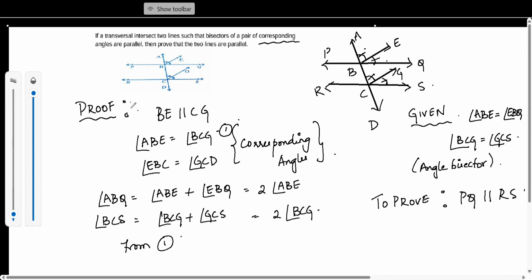So automatically ABQ and BCS also will be equal, but these form a corresponding pair of angles.